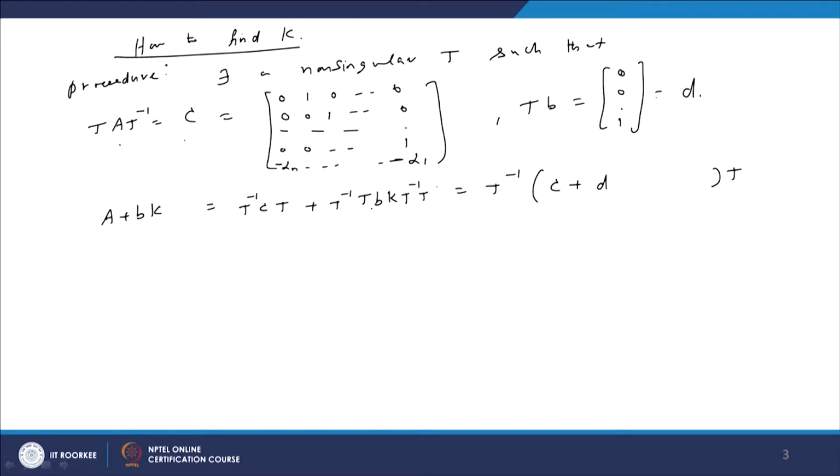So the remaining things are C plus T B, equal to D, and then K into T inverse. So this expression is there.